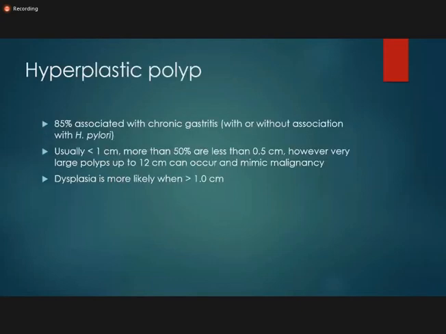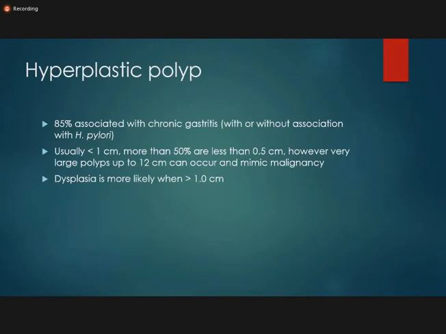The hyperplastic polyp: 85% are associated with chronic gastritis, because hyperplastic, as the word tells you, means hyperplastic or inflammatory polyp, so they are related with inflammation. It may be with or without association with H. pylori. Usually less than 1 centimeter, and more than 50% are less than 0.5 centimeter.